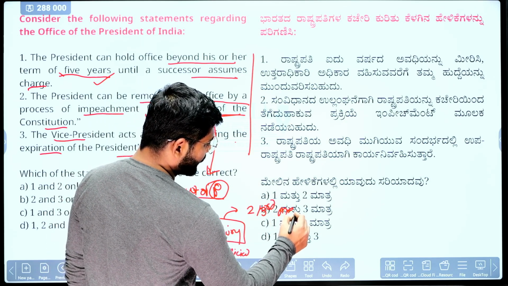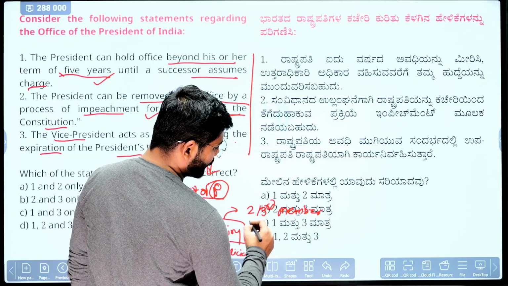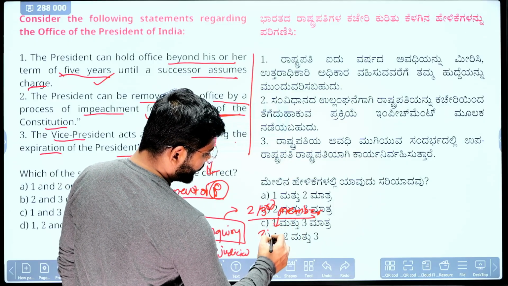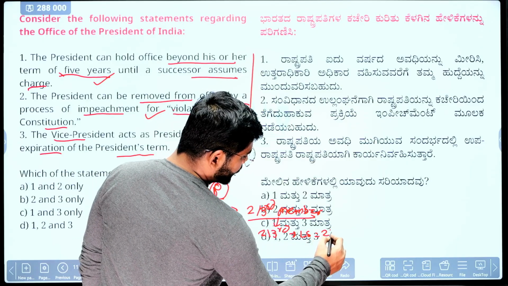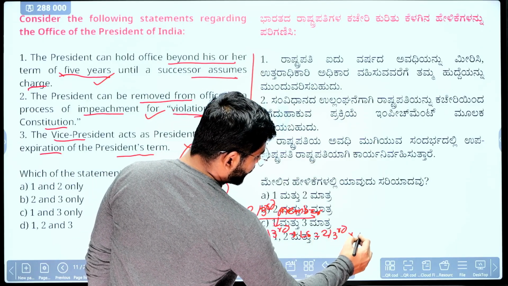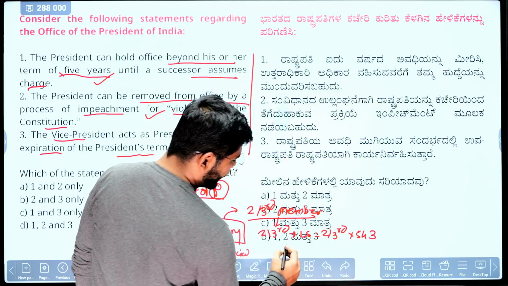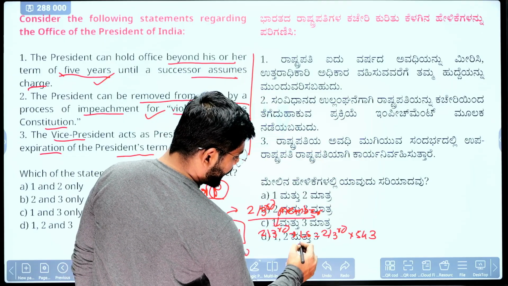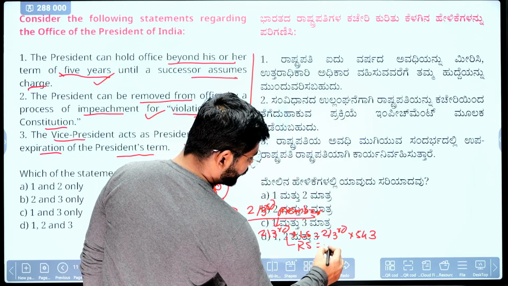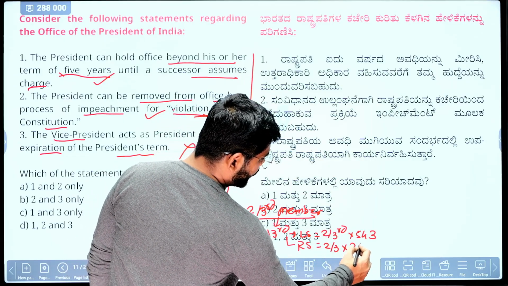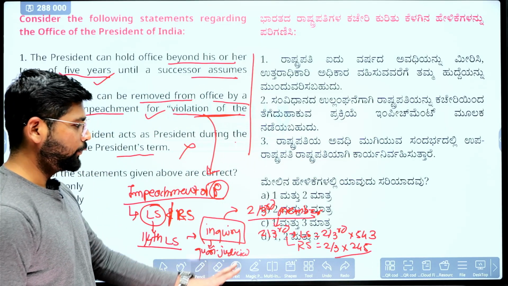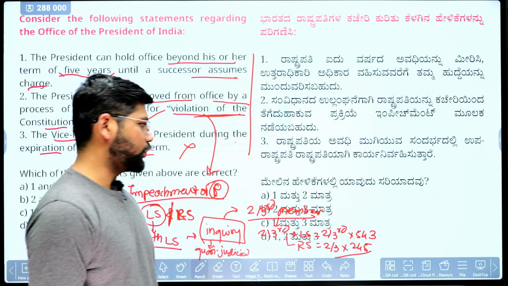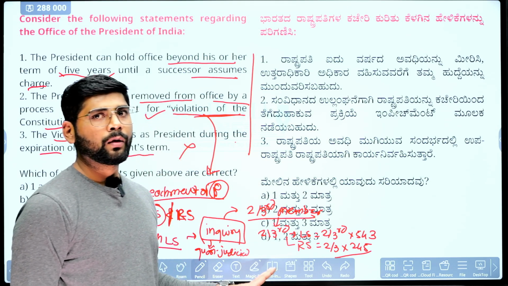Okay, 2/3 members of both houses. Both houses mean 2/3 members of Lok Sabha, means 2/3 of 543, and when it comes to Rajya Sabha also, 2/3 of 245. These people must vote in favor of the impeachment motion. At that time it will be considered as passed.